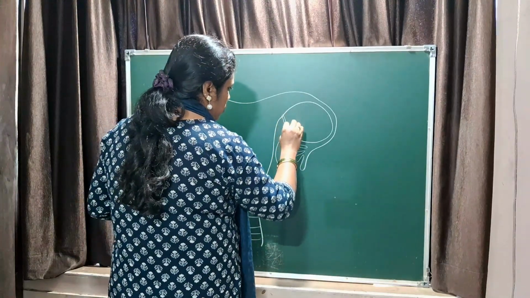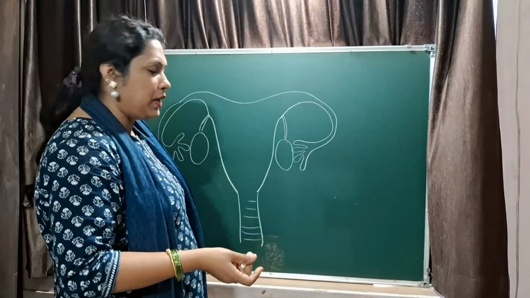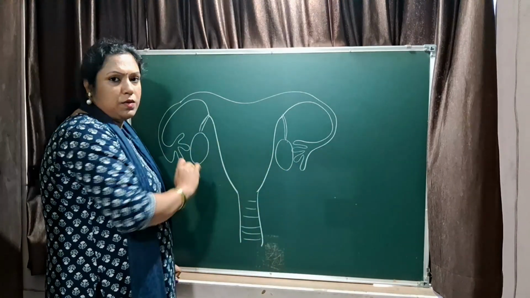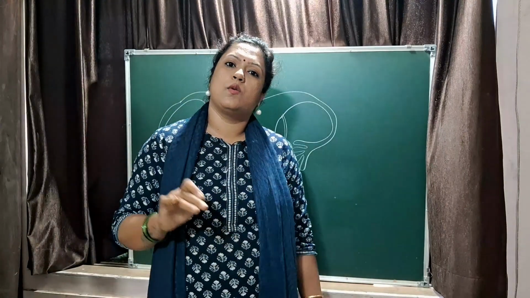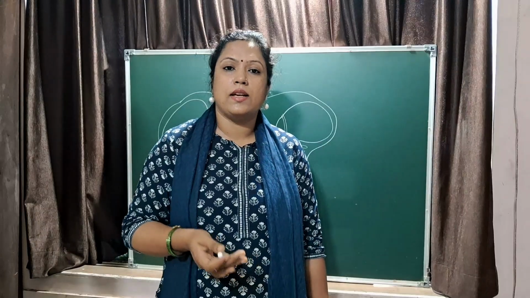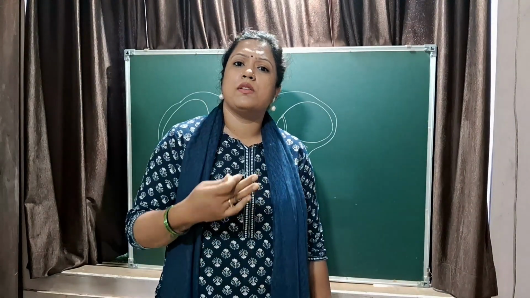In the female there are 2 ovaries. Each ovary makes an egg in alternate months. For example, suppose in January this ovary is working, in February this ovary will work. Now formation of eggs begins at the age when the girl child starts the menstrual cycle, that is the menarche, when she attains puberty. So egg formation begins then.